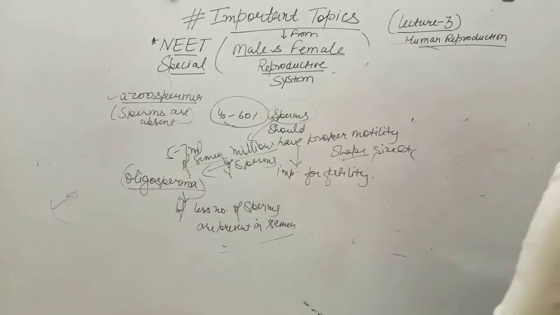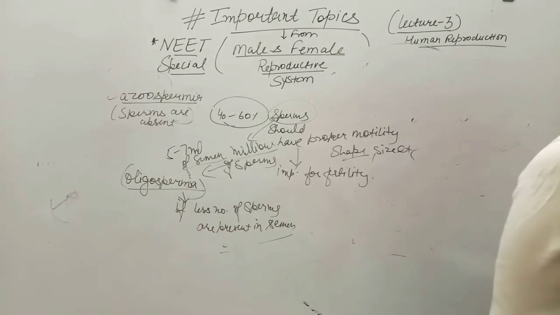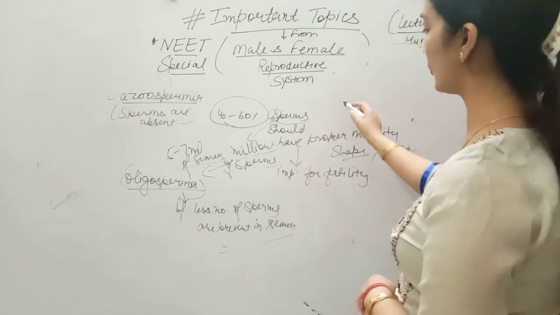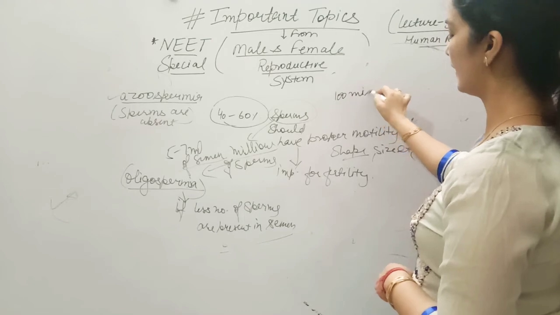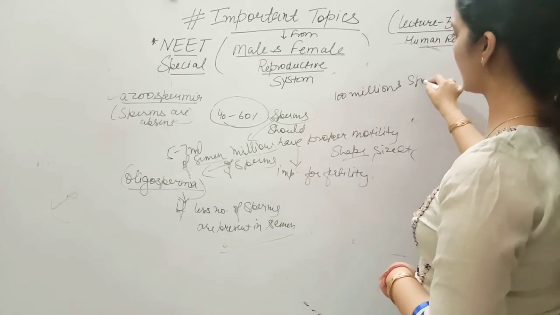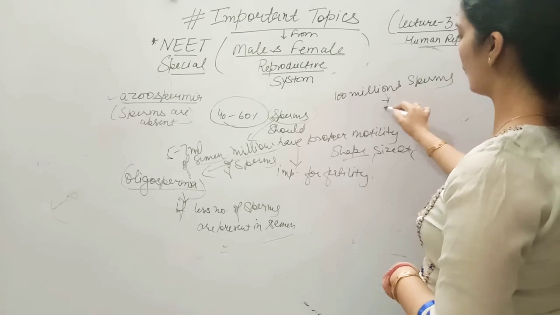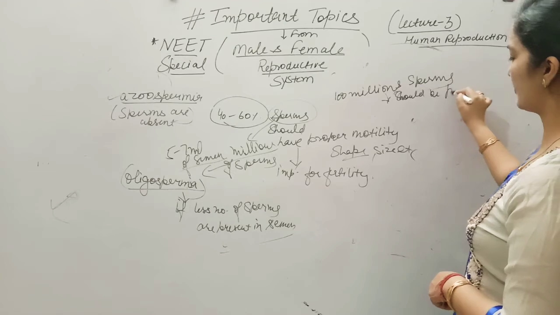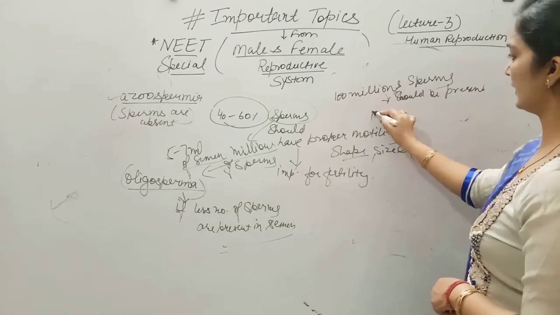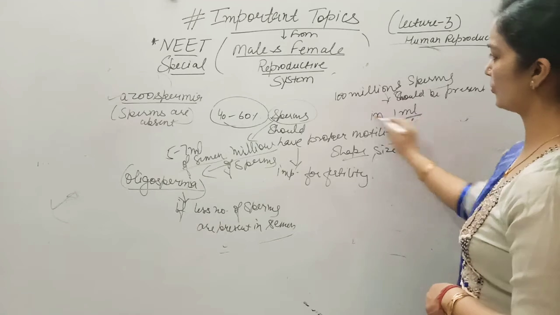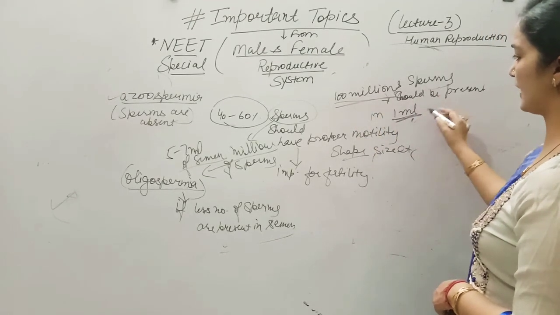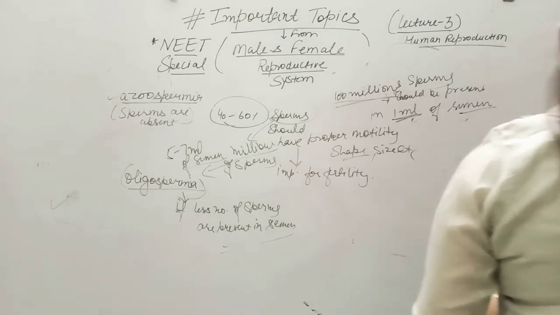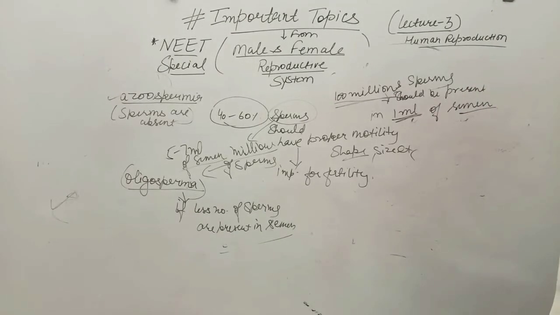If we talk about the specific content, there should be 100 million sperms present in 1 ml. Note it down. 100 million sperms should be present in 1 ml of semen sample. This is very, very important.